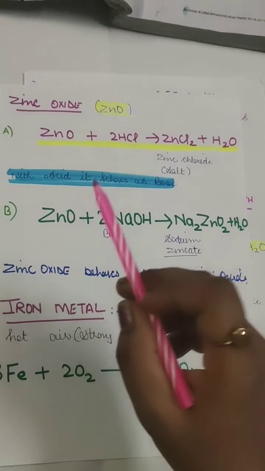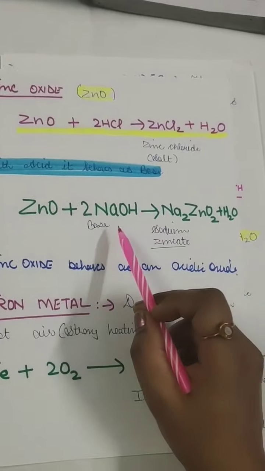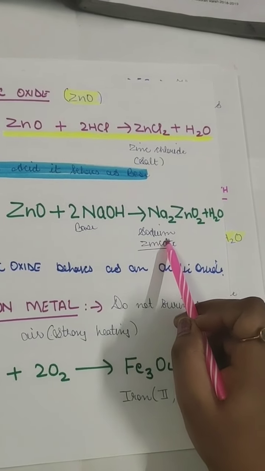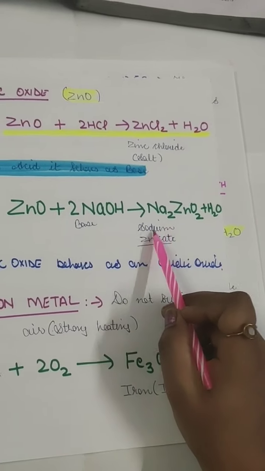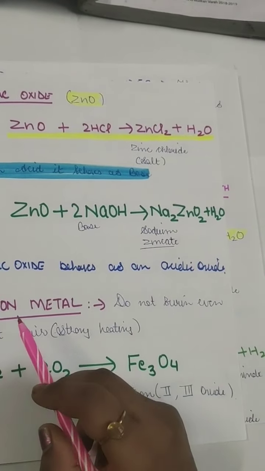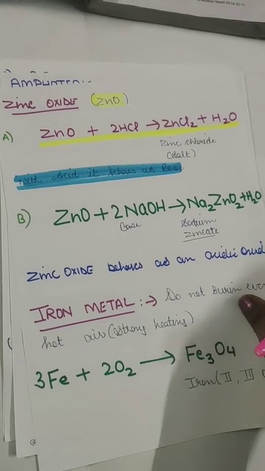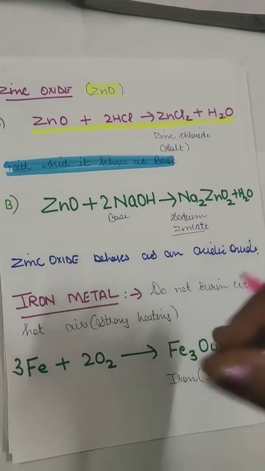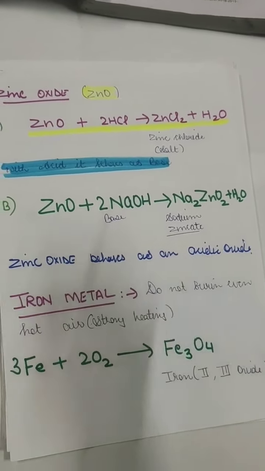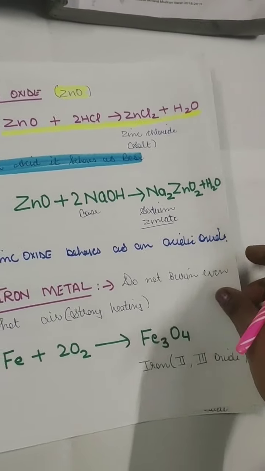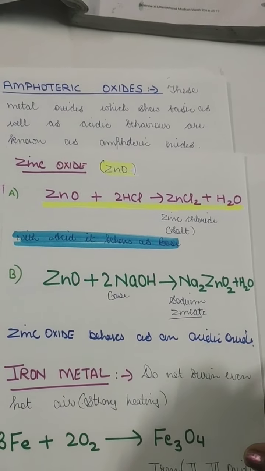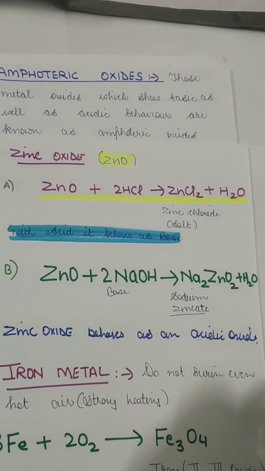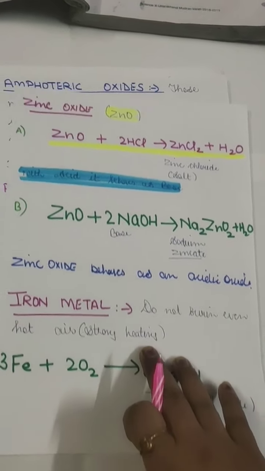But here zinc oxide reacts with NaOH, which is a base, and produces a salt called sodium zincate, which is Na2ZnO2, and water. So this is the acidic behavior of this metallic oxide, which is called an amphoteric behavior. So amphoteric oxides are those oxides which show basic property and acidic behavior. Both are called amphoteric oxides.